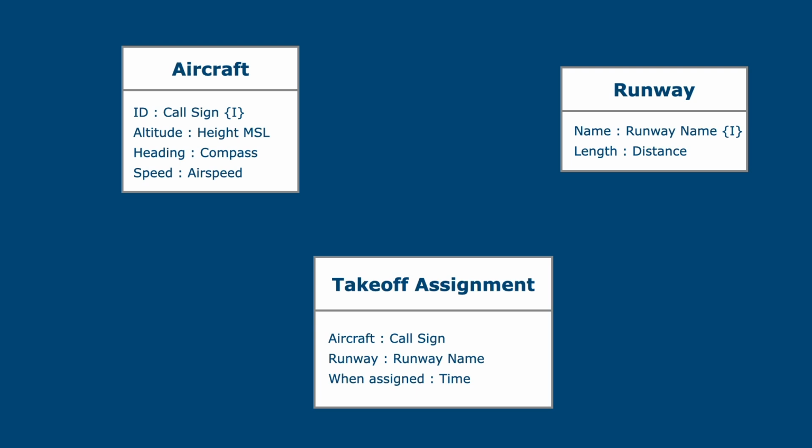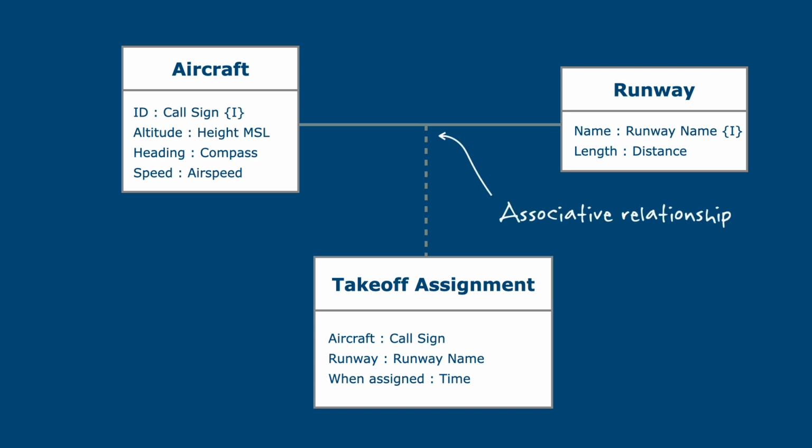But let's first add back all the non-identifying attributes and take a look at how a relationship is drawn in our class diagram notation. Each of our three tables is drawn here with UML class rectangles. Here we see the class and attribute names as well as the attribute types in separate compartments. We draw a solid line to represent the association between the aircraft and runway classes, and we draw a dashed line to show that each instance of takeoff assignment is actually the result of associating an instance of runway to an instance of aircraft. We call this an associative relationship, with one class playing the association class role and the other two in the participating class roles.